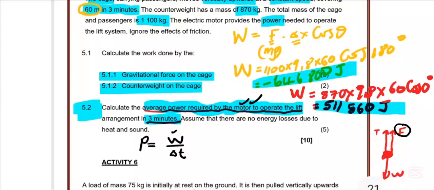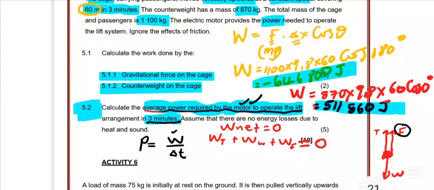Remember, since it moves at constant speed, the acceleration is 0, so the net force and the net work done are equal to 0. If we look here, we have the work done by tension plus the work done by the weight of the cage plus the work done by this force of the motor is equal to 0.